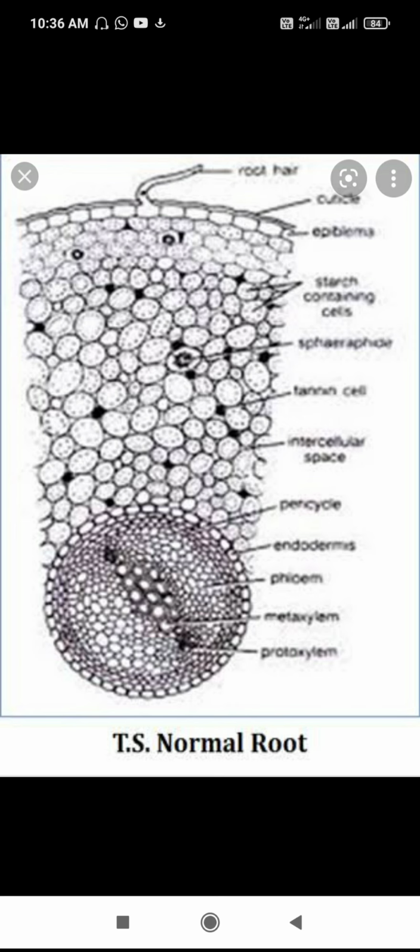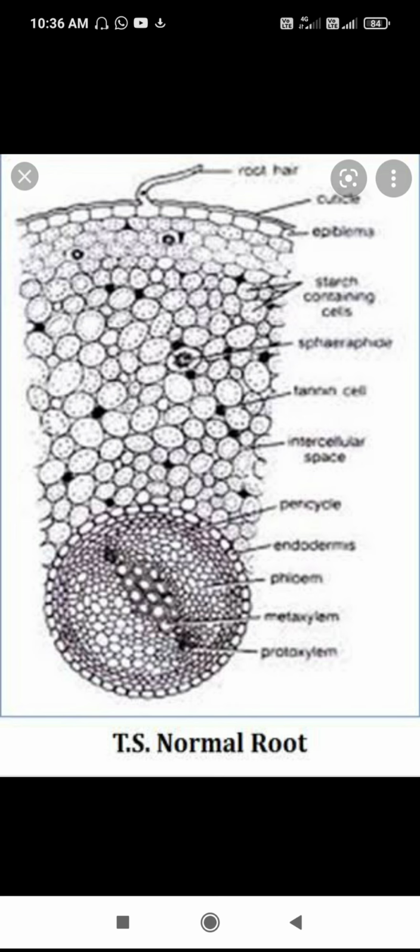Next we have to discuss the vascular cylinder. Inside the cortex is the vascular cylinder. The first layer of the vascular cylinder is called the pericycle, which is 2 or 3 cells thick.